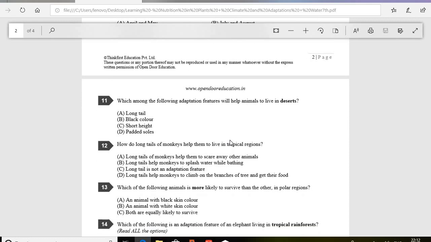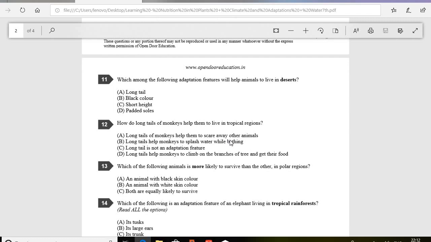Which of the following animals is more likely to survive than the other in the polar regions? So in the polar regions, the correct answer is B, an animal with white skin color, and it is due to camouflage. As we know, in the polar regions ice is there and the color of the ice is white. So if they are camouflaging in the white background, in that case they are able to survive.